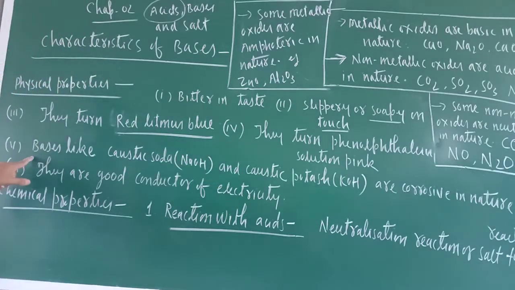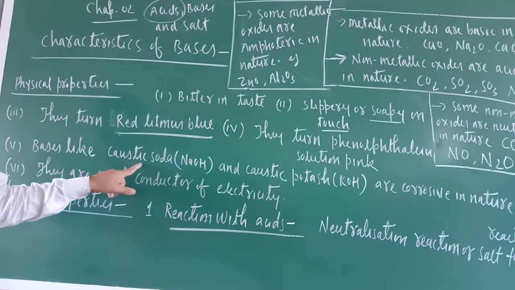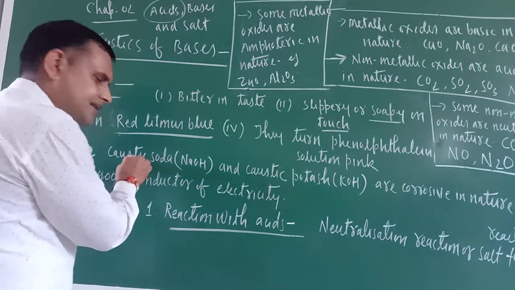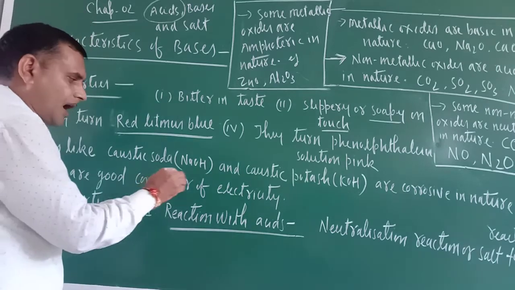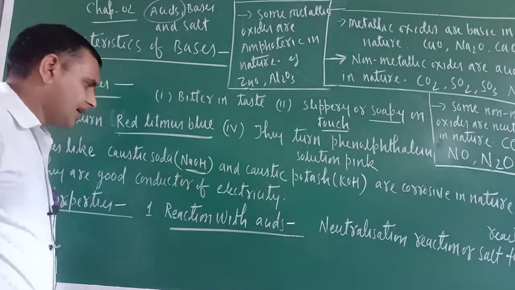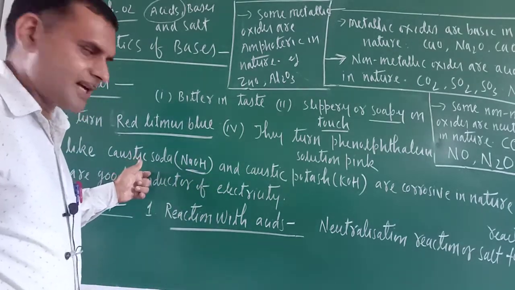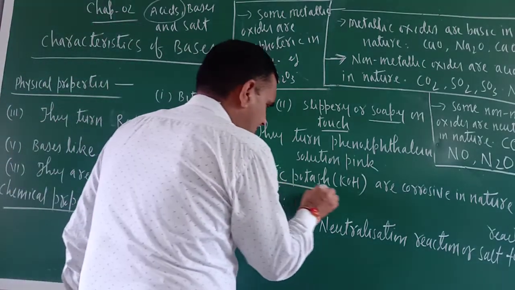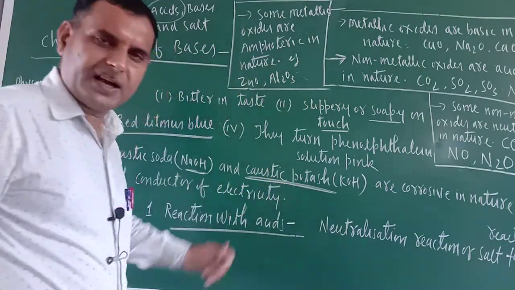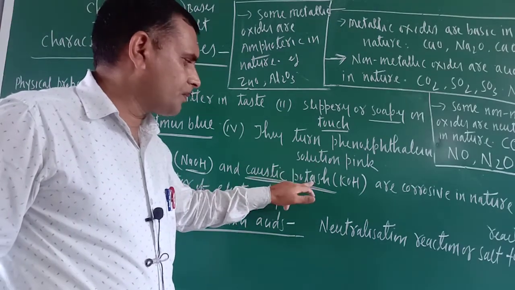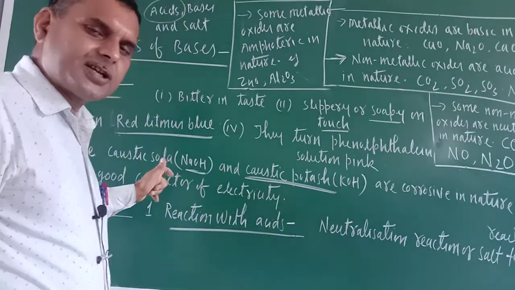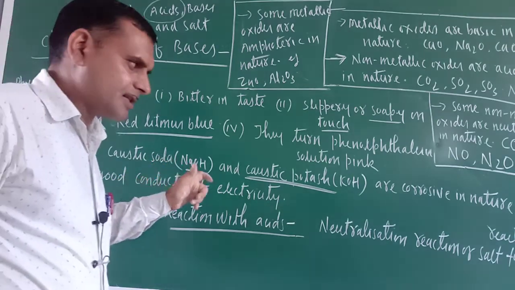Okay. Next one is bases like caustic soda. Caustic means burning sensation, things which produce burning sensation. Soda, NaOH. Caustic soda is NaOH. Caustic potash. Wherever the word potash is there, it means potassium is there. So caustic potash is KOH. Caustic soda is NaOH. Please remember this one.